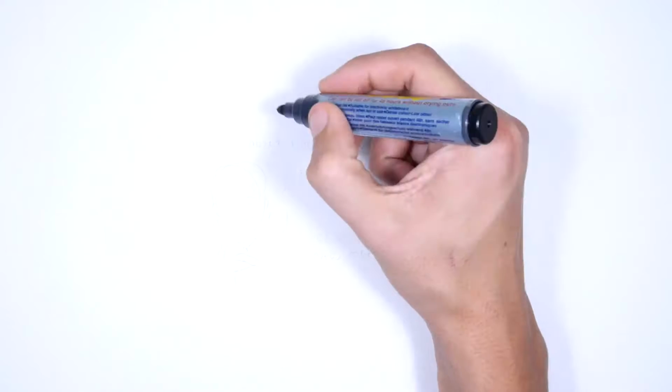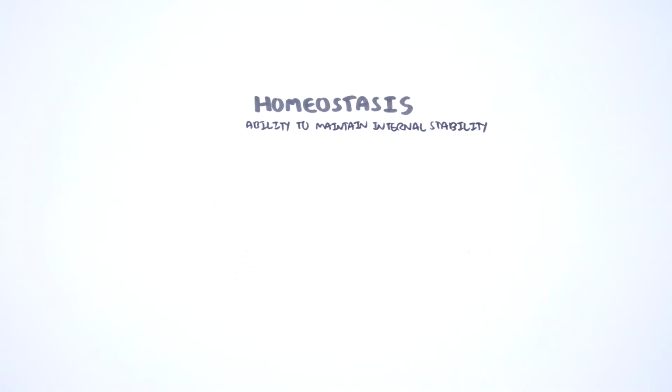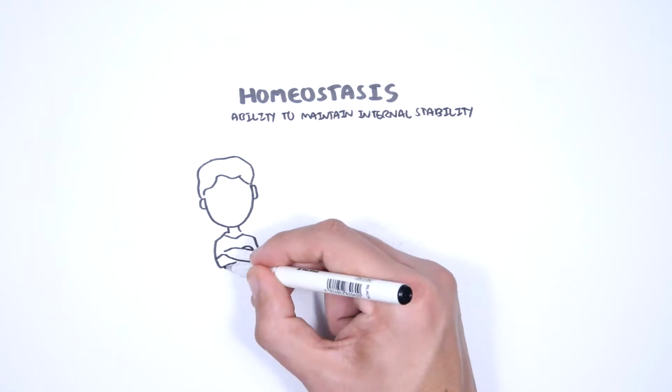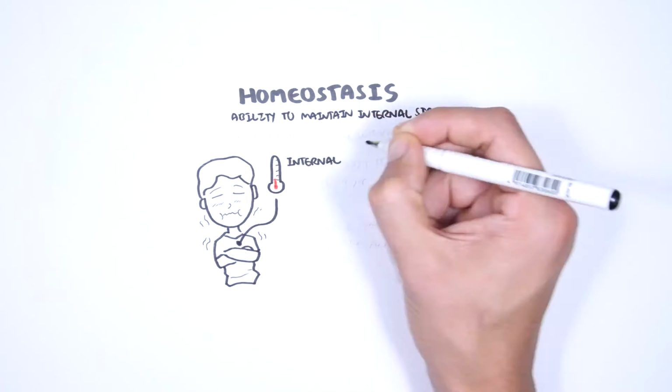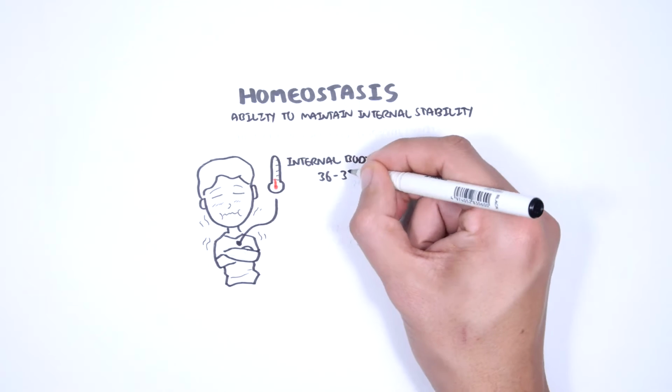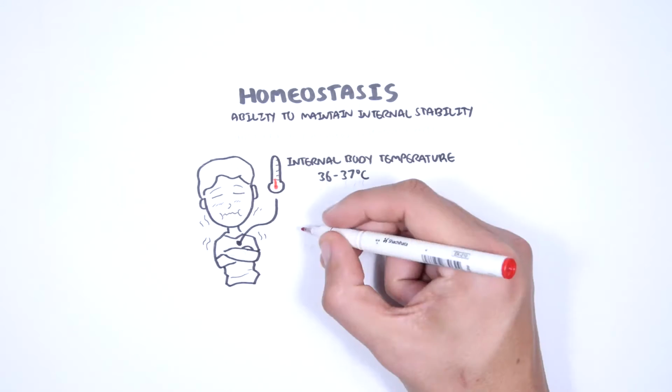Although the environment around an organism changes, the organism maintains relatively stable internal conditions. This ability to maintain internal stability is called homeostasis. For example, if a person stands in a cold wintry night or hot sub-Saharan Africa, the person is able to maintain a normal internal body temperature between 36 to 37 degrees or 97 to 99 degrees Fahrenheit through homeostasis.